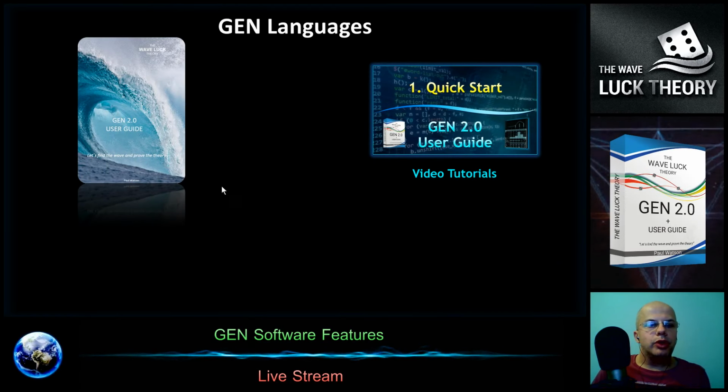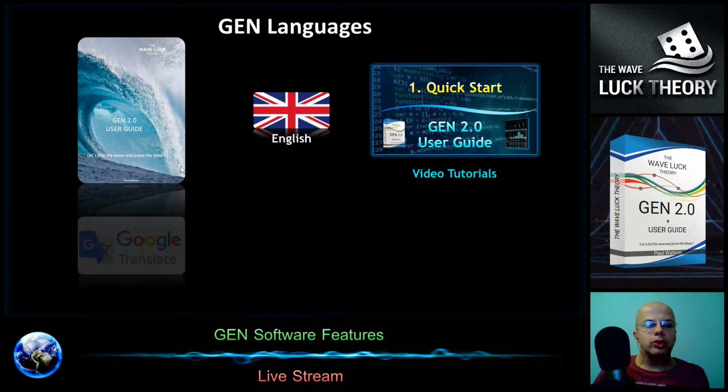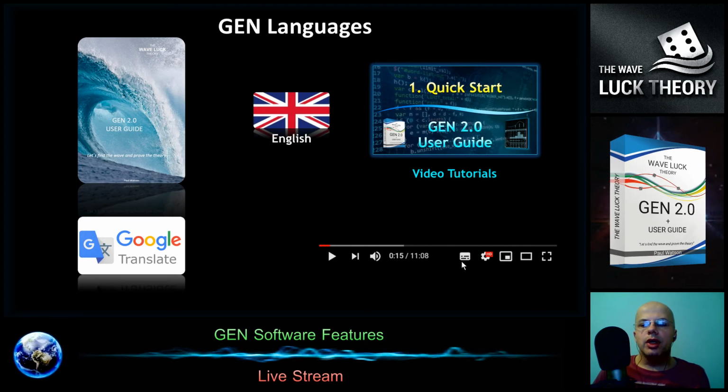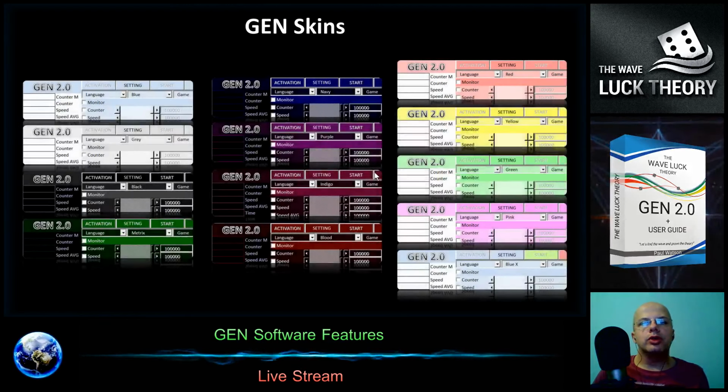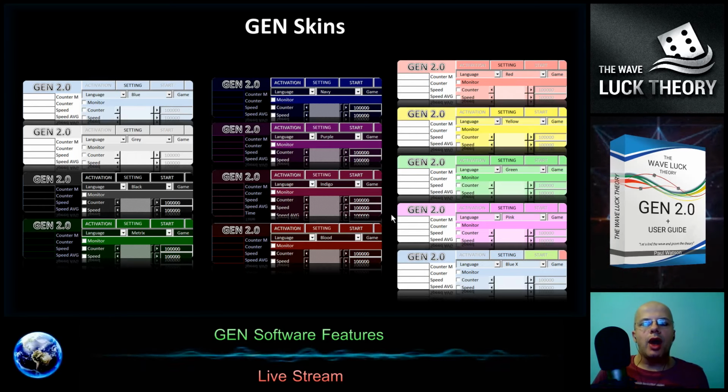The language for the user guide and video tutorial is only English, but there is a tool in Google that you can use, the translator, to translate the document into your language, and on YouTube you can turn on the subtitles and have subtitles in your language as well. The Gene contains 13 skins, in two variations. Some are dark and the others are light. You can create your own skin and share it if you like.